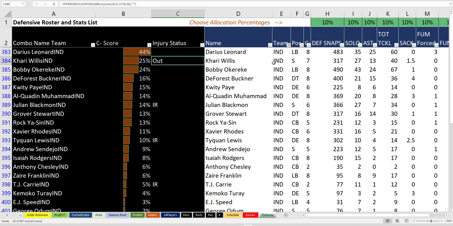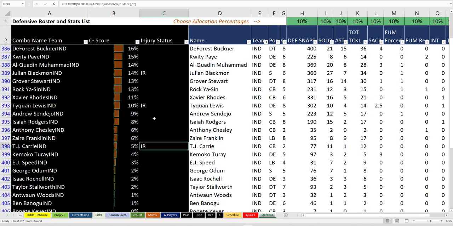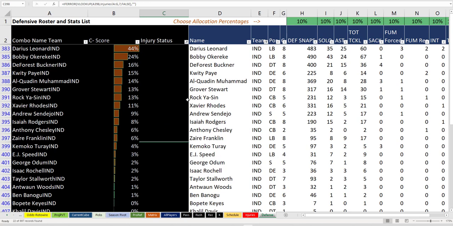Oh, whoops, he was big, apparently. He's a big safety. So that's not good. IR, that's bad right there. What does that leave with people that are not injured, right? It leaves just this, Darius Leonard being literally the entire defense besides Bobby Okereke. Okereke. He's probably good with a name like that.